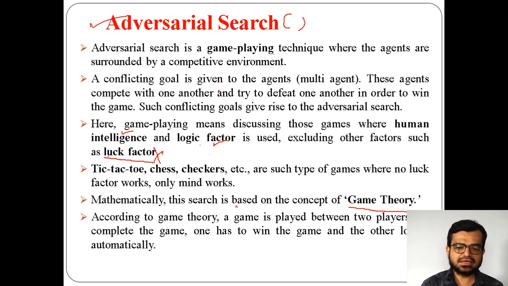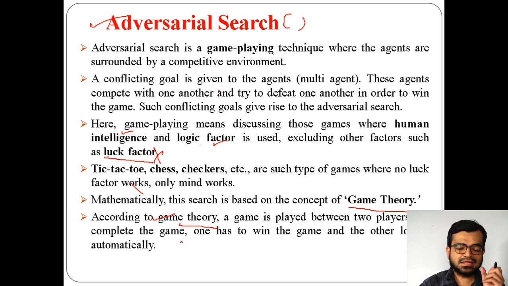Both of them cannot win or both of them cannot lose. Either one person will win or the other opponent will lose. That's why such a theory is called game theory. So this search technique is based on game theory, and the outcome will be either you win the game or you lose the game.